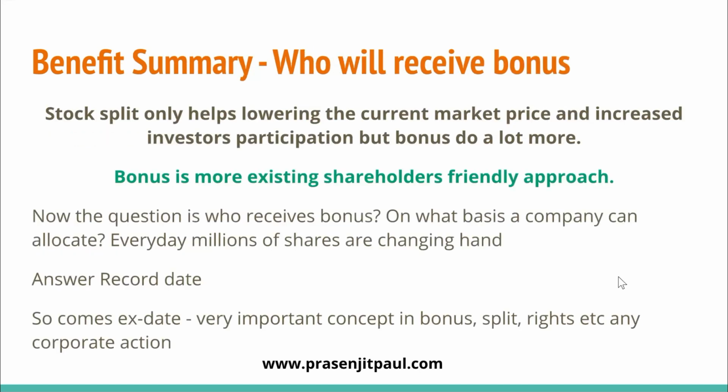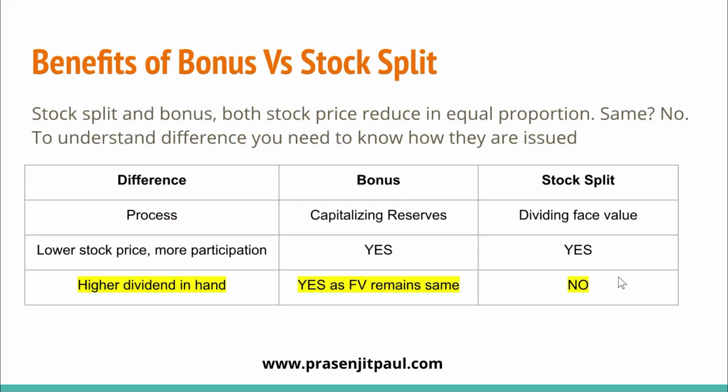If I summarize, the stock split only helps lower the current market price and increase investor participation, but a bonus issue does a lot more. Bonus is a more existing-shareholder-friendly approach, because first of all, bonus is issued through capitalizing reserves. Every year, whatever profit the company accumulates, it can use for multiple purposes.